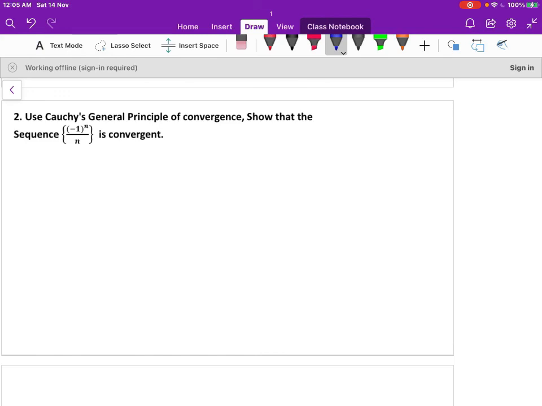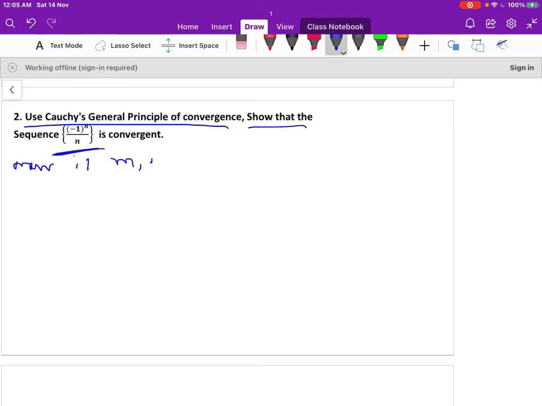Now let us take a second example. Use Cauchy's general principle of convergence. Show that the sequence minus 1 to the power of n by n is a convergent sequence. So same procedure. Let us move to the solution.